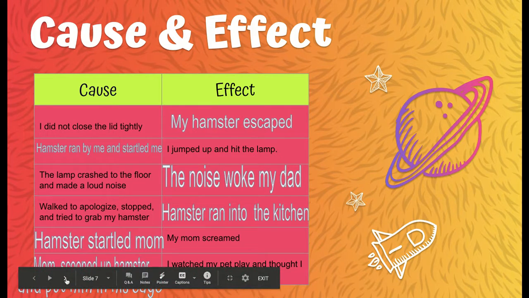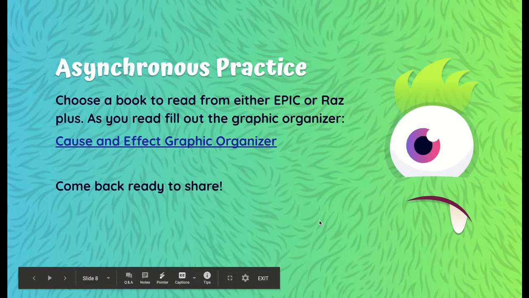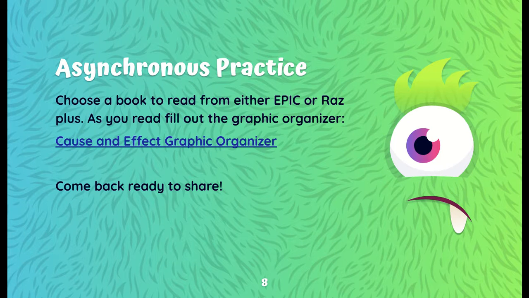What you're going to do now for your asynchronous time is practice. You're going to choose a book, either from Epic or RAZ Plus, and as you read it, you're going to fill out this graphic organizer. It has 3 sections for 3 causes and 3 effects. Once you complete it, make sure you share with your teacher, and then also bring it back because we're going to talk about it and share. All right? Have fun finding out what the cause and effects are in the story.